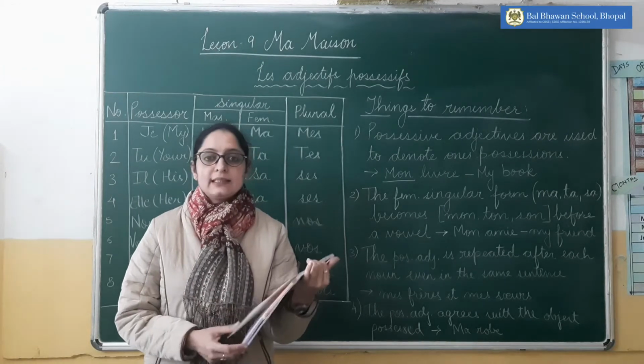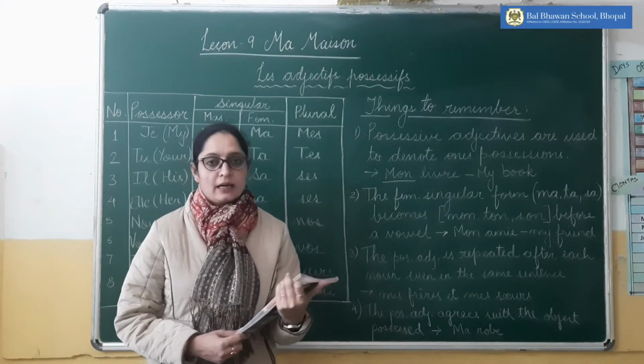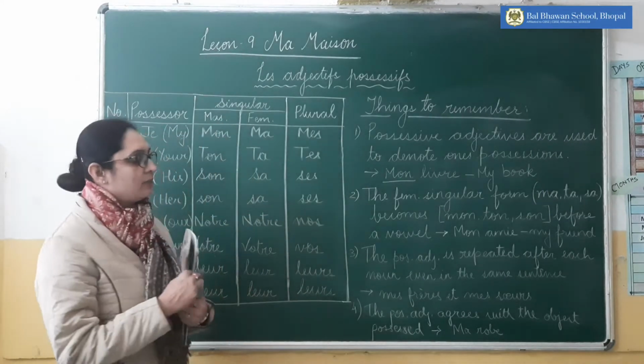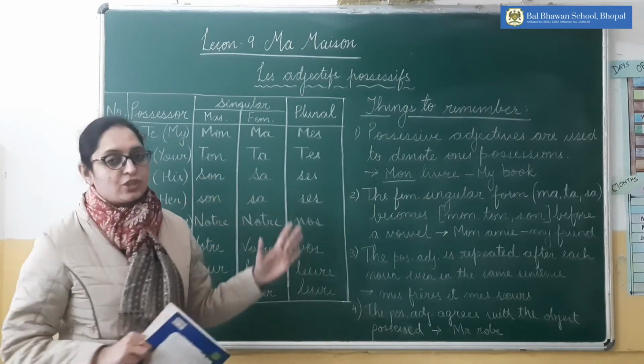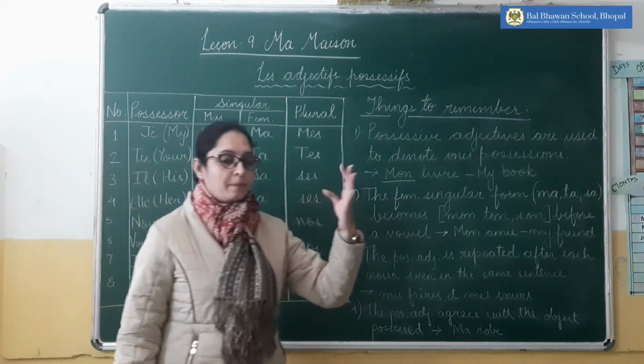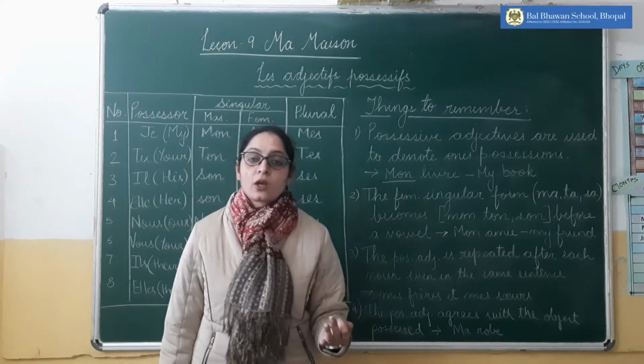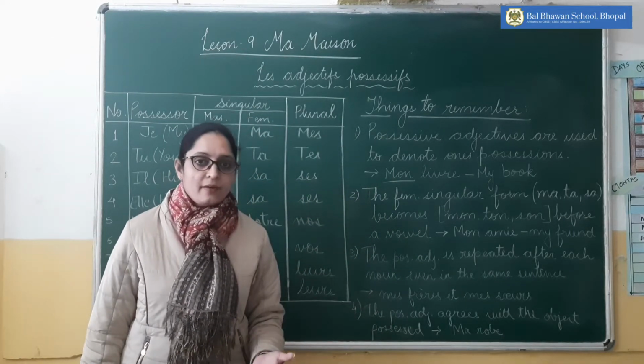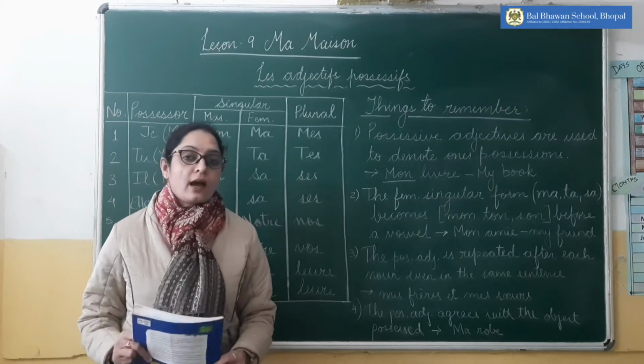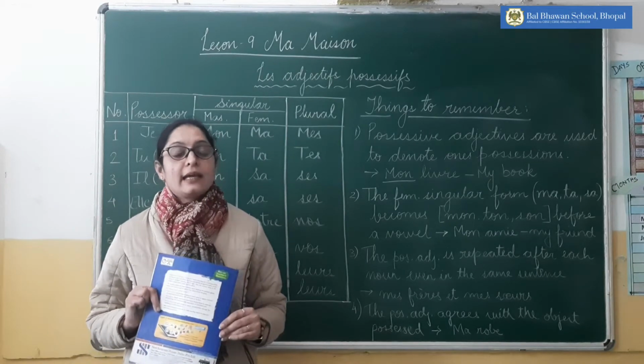This is the main reason behind the possessive adjective. For example, my, your, his, her, our, their. These are all possessive adjectives in English.